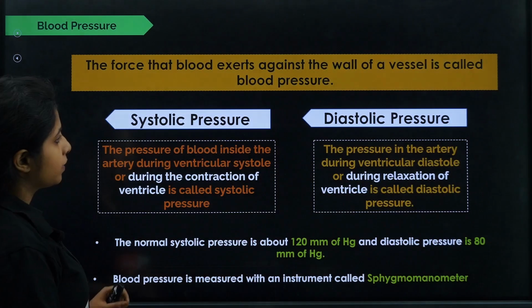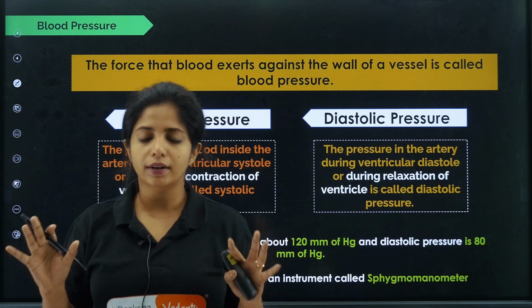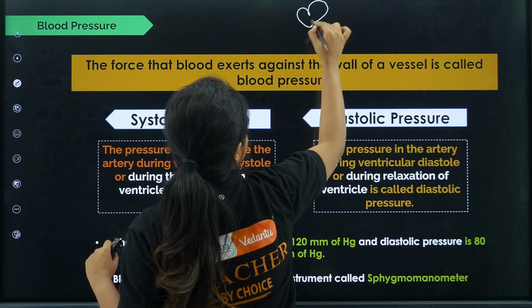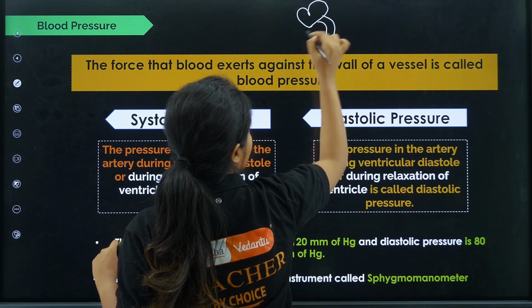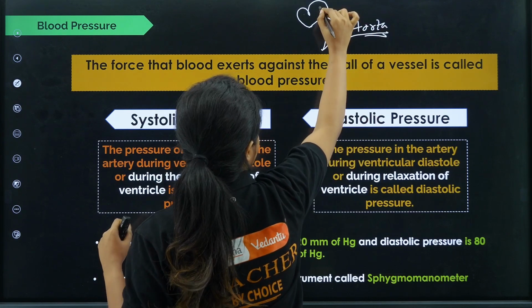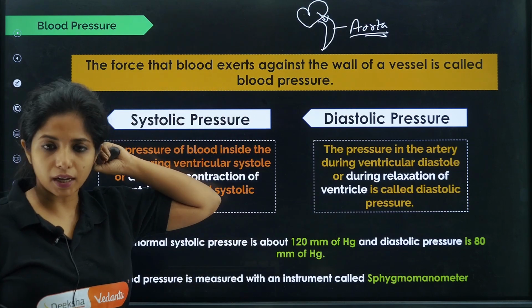Cool. Now, blood pressure. I already spoke about that a bit, but for you to understand: if you have a heart, I hope everyone does, the heart will pump the blood, and this is the aorta where it is pumping the blood, right? From the heart it will go to the aorta, and one goes to the lungs.